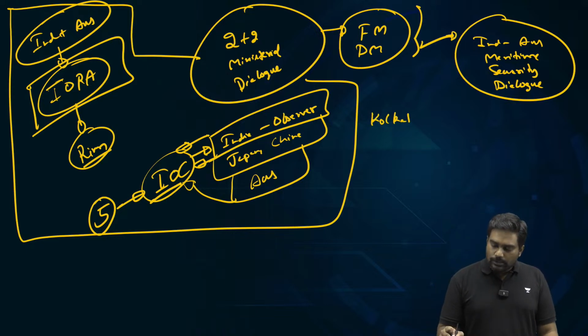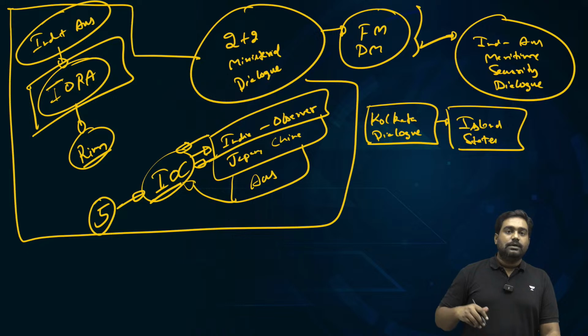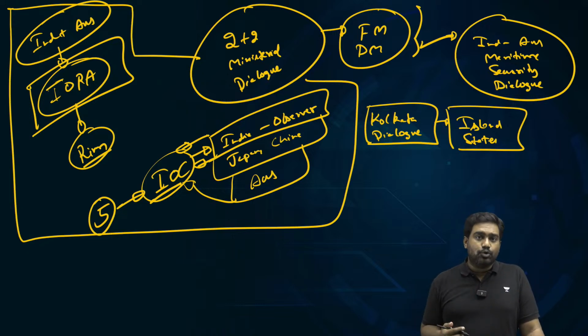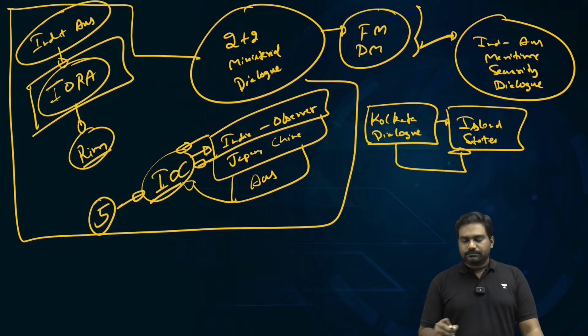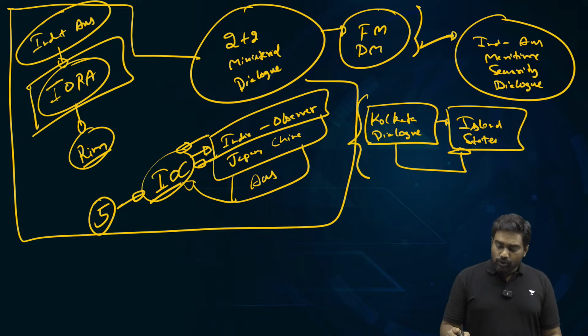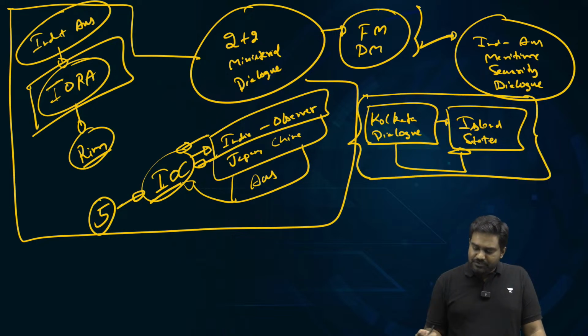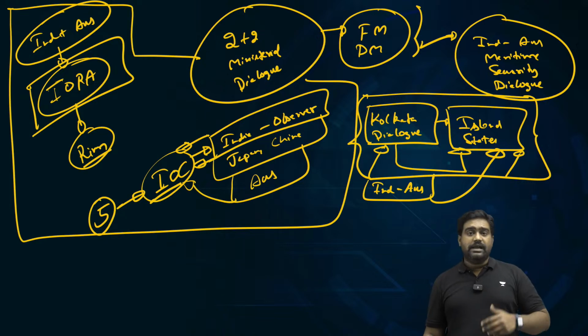We also held the Kolkata Dialogue to focus on island states in the Indo-Pacific and the problems and challenges that they are facing. There are many small island states in the Indo-Pacific region. You have your Pacific Oceania region, where countries like Fiji, Solomon Islands, Samoa, and Palau are present. And in the Indian Ocean, we have many small countries from Maldives to Seychelles to others. These small island states face a lot of challenges, from global warming to disasters to security threats to economic challenges. So India and Australia are working together in the recently held Kolkata Dialogue, and we are trying to help out the island states together.